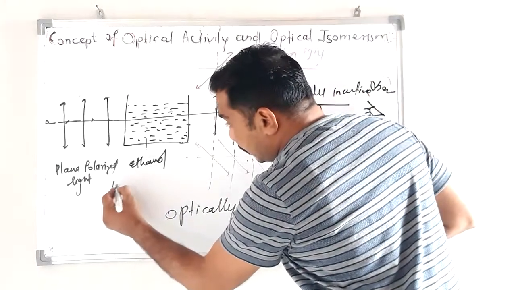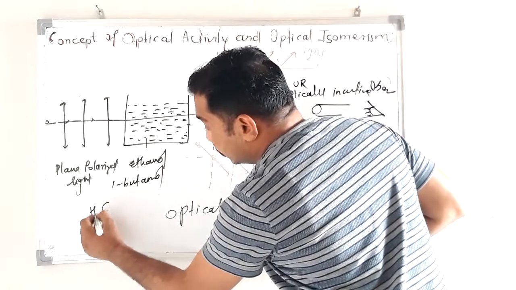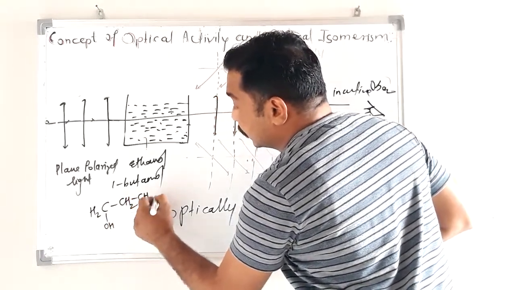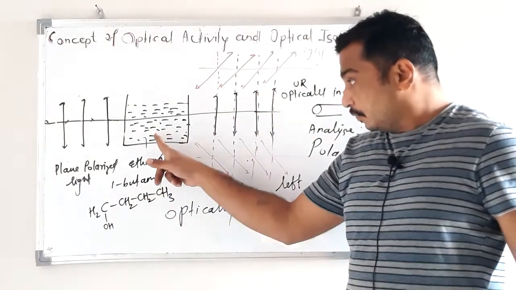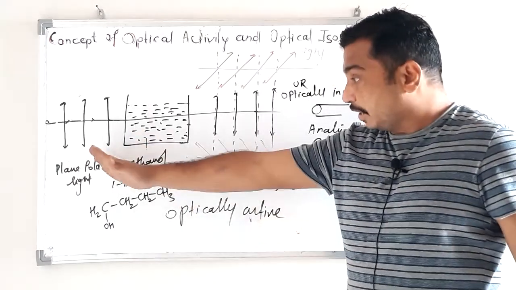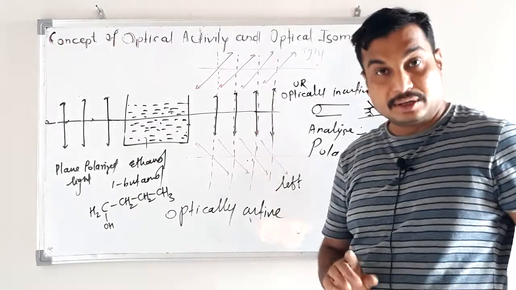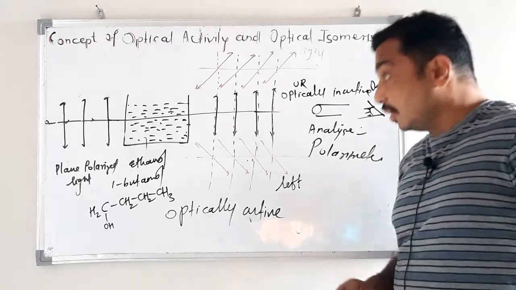Again, take 1-butanol, which is CH3CH2CH2CH2OH. If we add 1-butanol and allow this plane polarized light to pass through this solution and observe by analyzer, what happens?